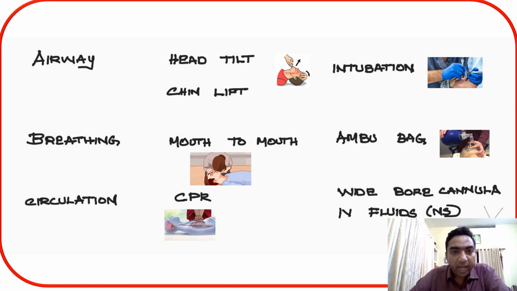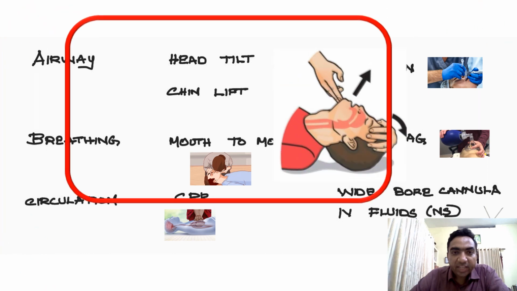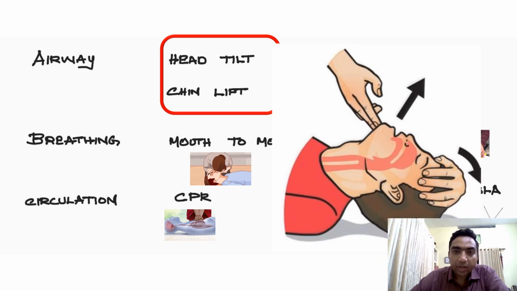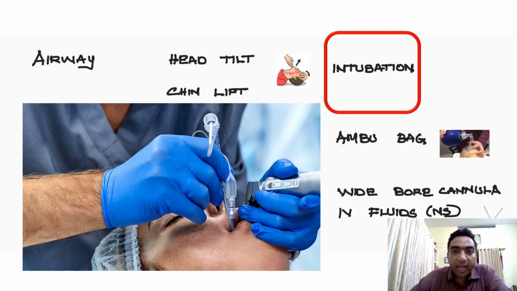What all will we look at in airway? So suppose you are outside and the patient is having shock and is unconscious. We have to open up the airway. That is by the head tilt and chin lift. You have to tilt the head and you have to lift the chin. So head tilt and chin lift. If it is in a hospital setting, we can go for an endotracheal intubation.